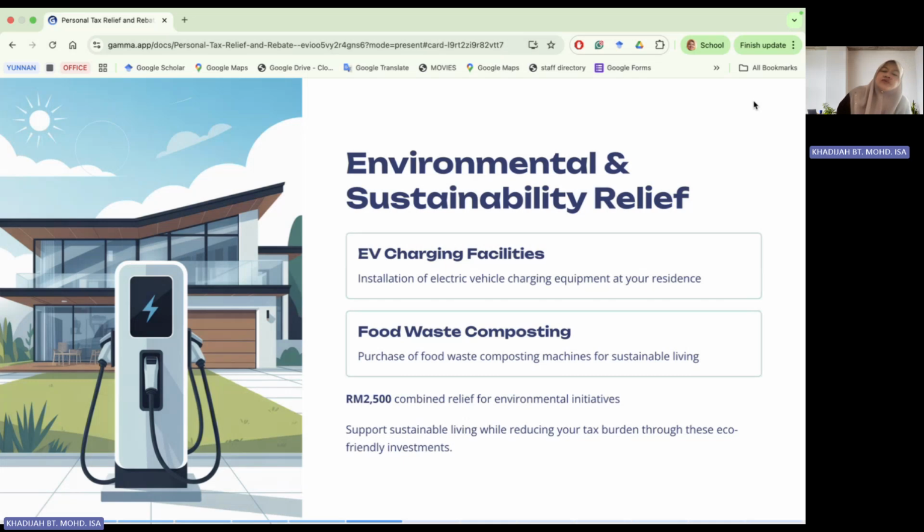So normally this food waste compost machine is about this size, or what you put under the sink, and then whenever you wash, everything goes into the sink, and then it will compost them. So this is the food waste composting. But the total amount that is given under environmental and sustainability for these two, EV charging facilities and food waste compost, is limited to 2,500 ringgit only. And this relief is given to support sustainable living while reducing your tax burden through this eco-friendly investment.